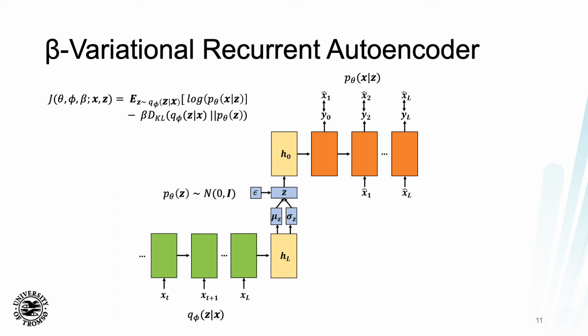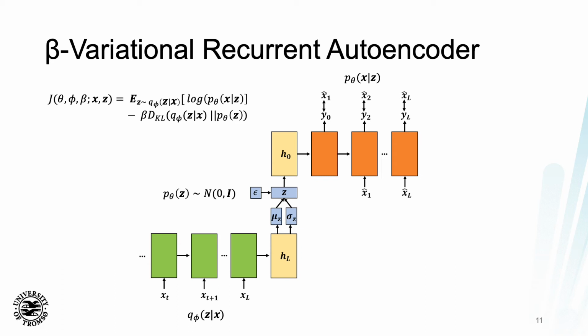What is done here is that you utilize a fully connected layer to estimate a mean and standard deviation of a normal distribution, and the idea is to then sample the latent variable z from this distribution. However, to be able to backpropagate through the network, we utilize the reparametrization trick, where you estimate z as the mean plus the standard deviation times some epsilon value, where this epsilon is just sampled from some noise vector. In this case, you can backpropagate directly through the network without sampling from a distribution, because you can't backpropagate through such a sampling.